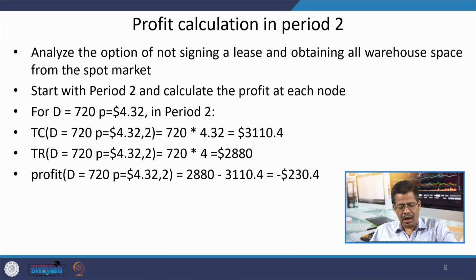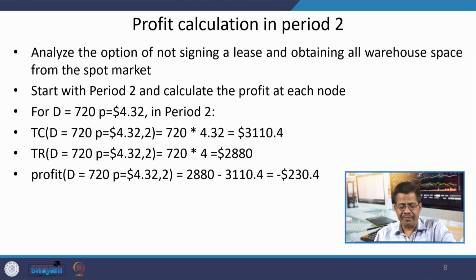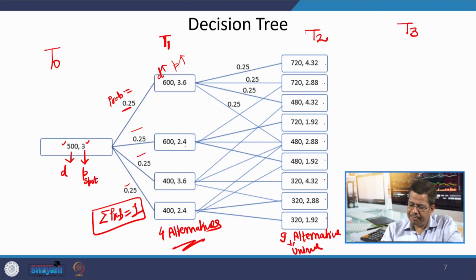Now, after understanding this initial construction of the decision tree, let us see how we are calculating profit related to the decision tree. For period number 2, if we calculate the profit at each node, this is period 2.